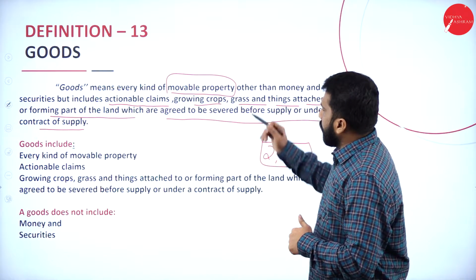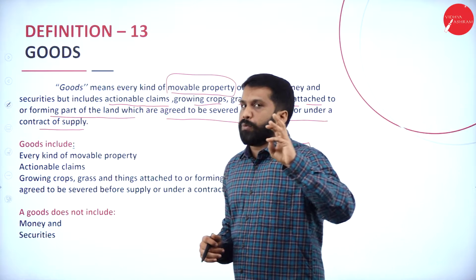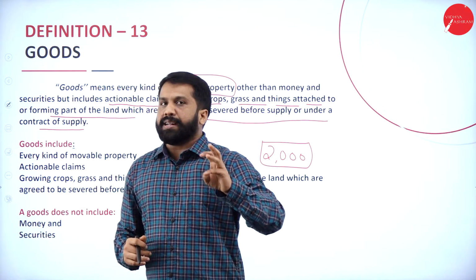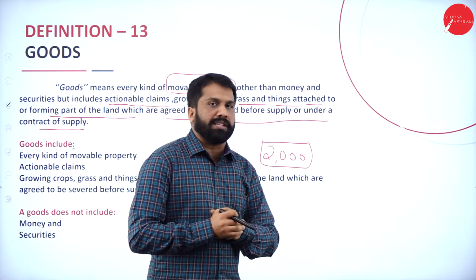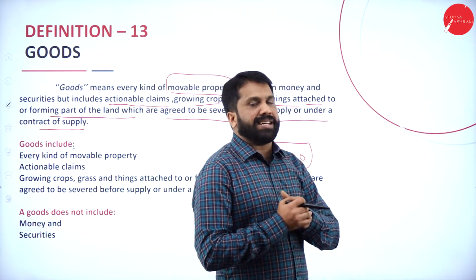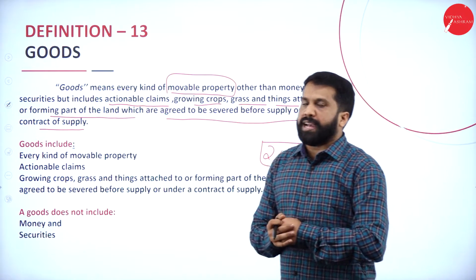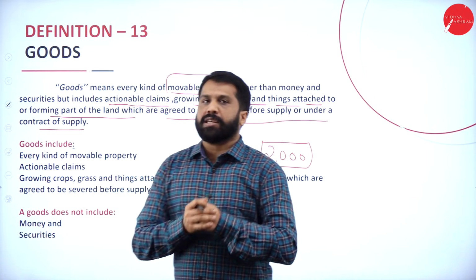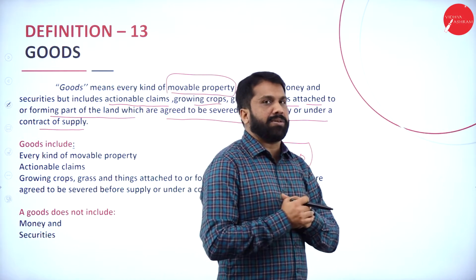Now, remember, under goods, which items will not come? Money will not come under goods and securities will not come under goods. And one more important point is what? Securities in the sense, any movable items we call as security. Any movable things we call as security.